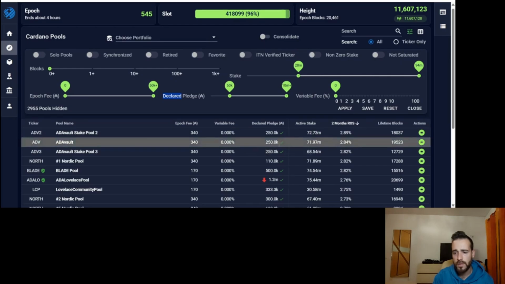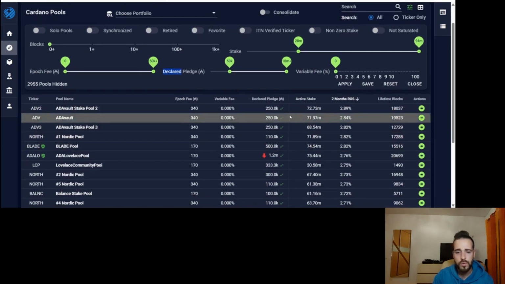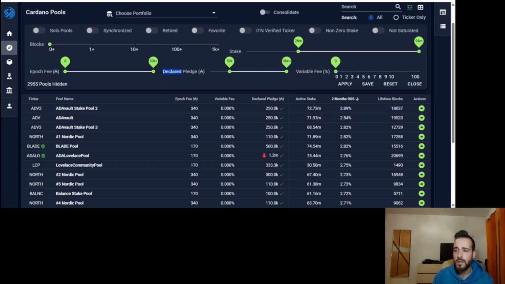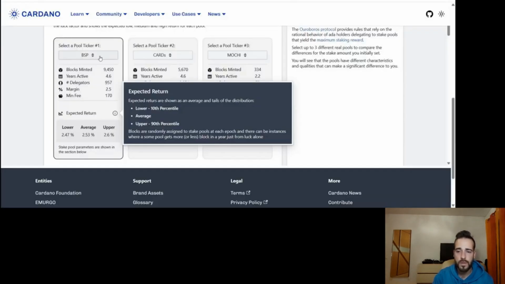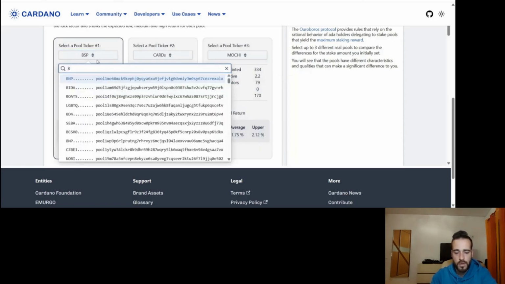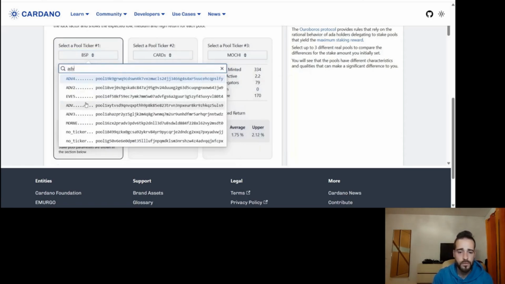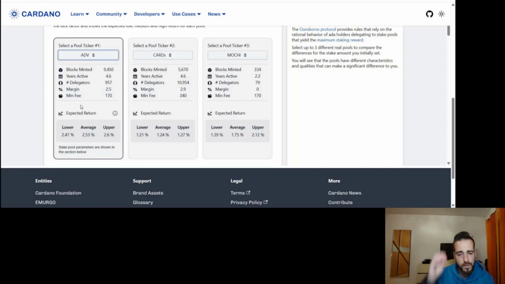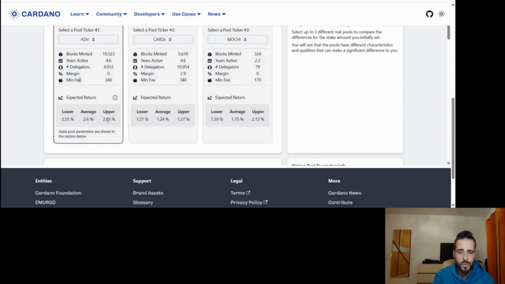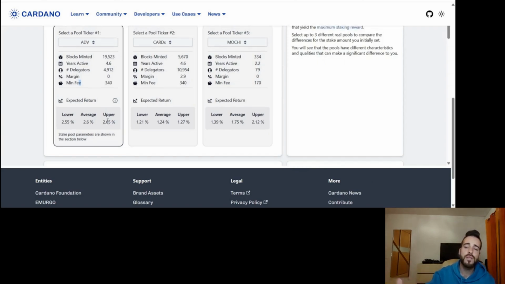You can come and say here, some pools with variable fee that are 0, ADA Vault, ADV, and then to search is really simple. You come here and you do ADV, and you have several ADVs. This is the one we found, and these are the returns of this pool, which is presenting some pretty nice returns. So you can play with this, find the good pools, and start comparing them.